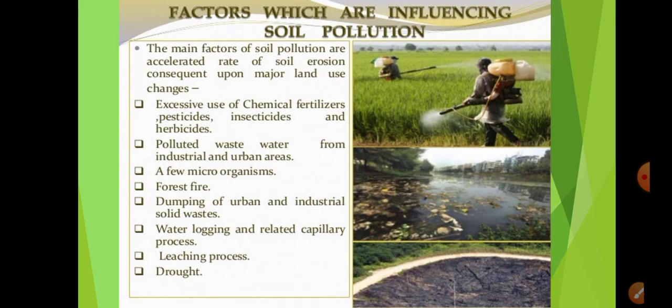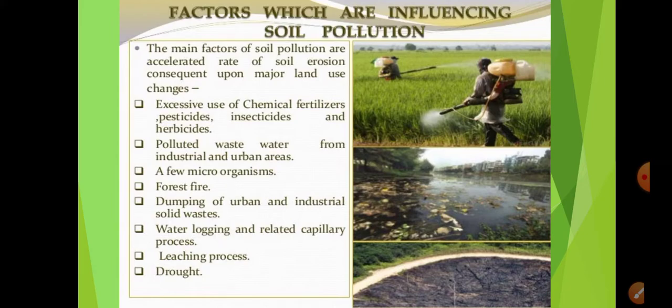We are going to have a look at the factors influencing soil pollution in short. The main factors are the increased rate of soil erosion upon major land use, excessive use of chemical fertilizers, pesticides, insecticides, and herbicides, and polluted wastewater from the industrial and urban areas.